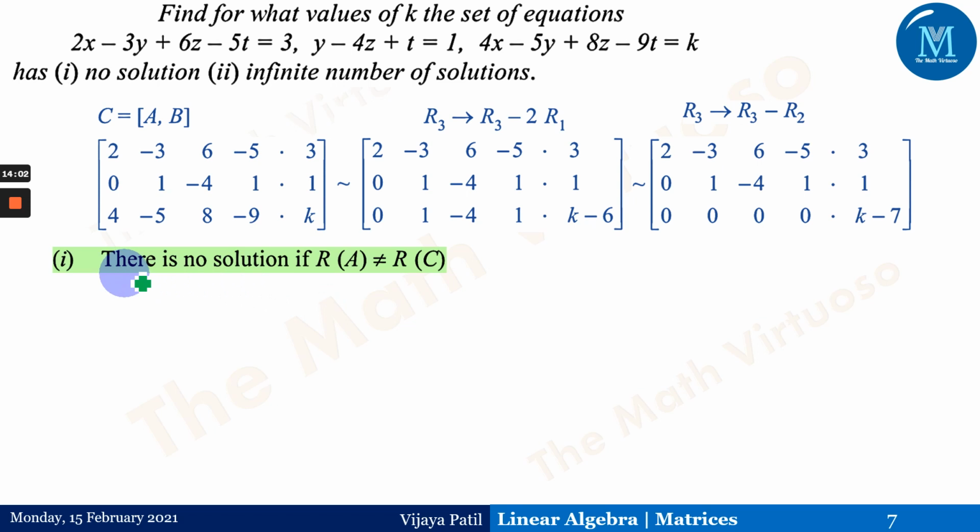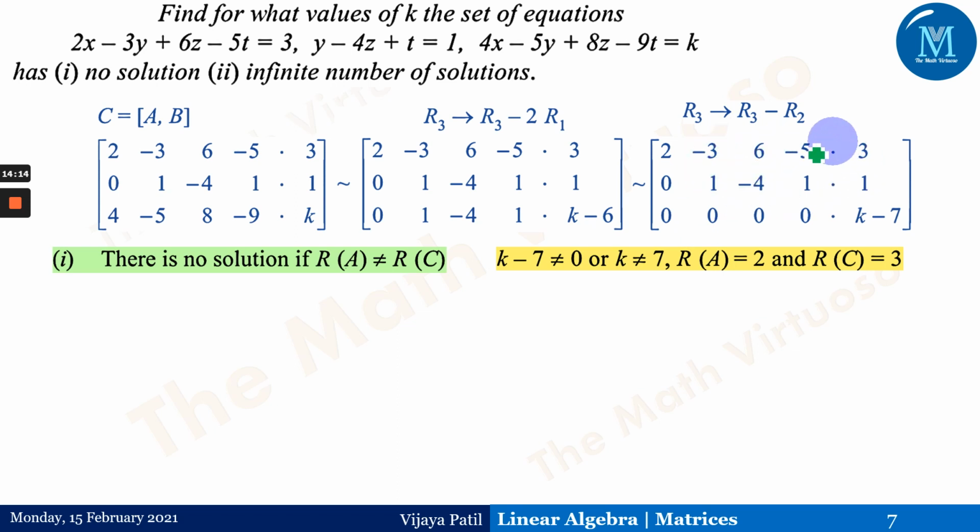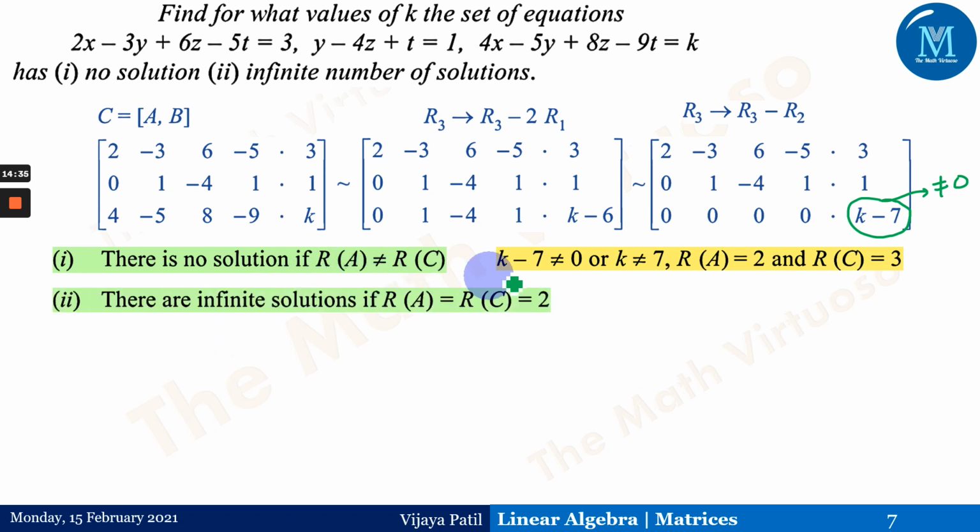So if you observe, these are the transformations we'll require here to get this augmented matrix. Now if there is no solution, that means rank of A is not equal to rank of C. This happens only if I'm getting rank of A equals 2 and rank of C, or you can say rank of A comma B, equals 3. That case happens when k minus 7 is not equal to 0. That means I don't want this number to be 0, so k minus 7 should not be 0. That means k should not be 7. In this way there is no solution.